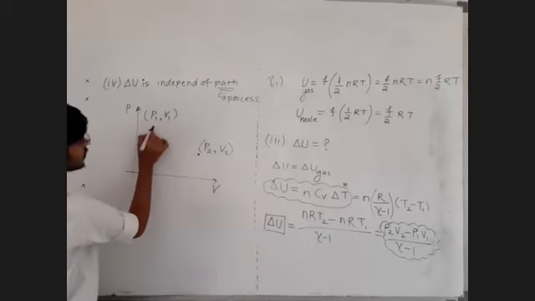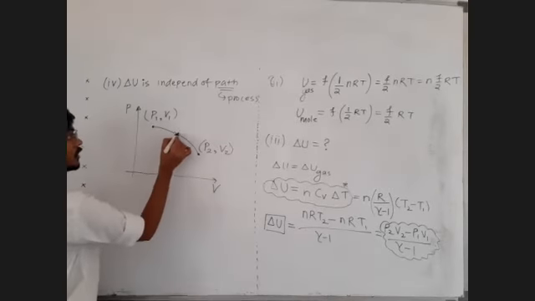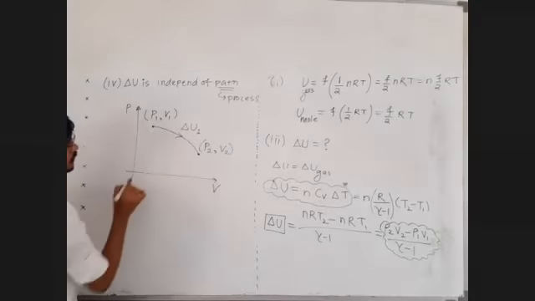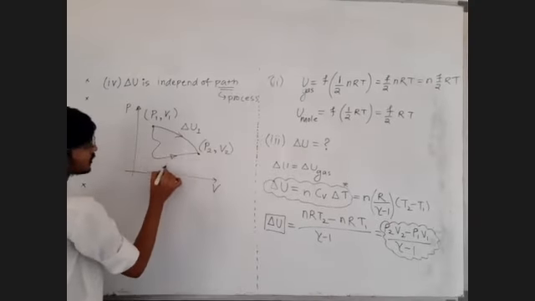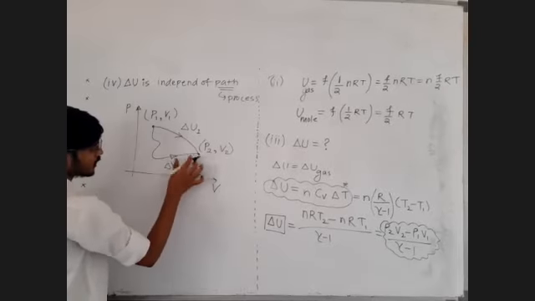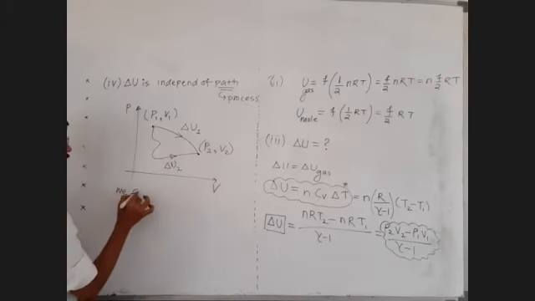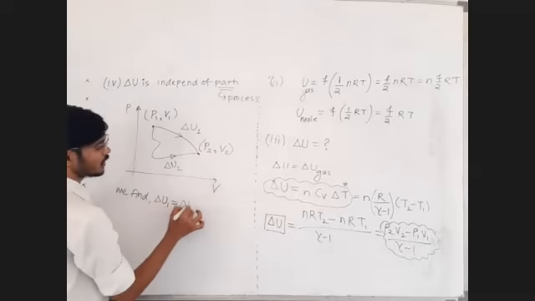Let's say this is the first path. In the first path, let's say the change in internal energy is delta U1. This is the second path, wherein we have the change in internal energy as delta U2. We observe that delta U1 is equal to delta U2.